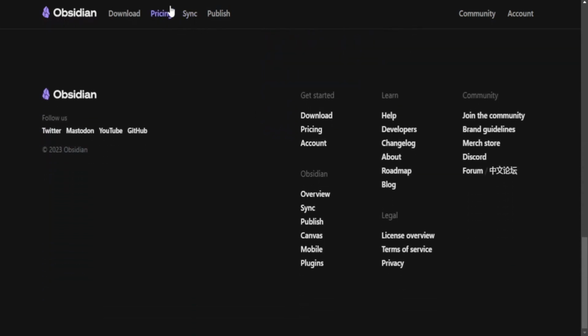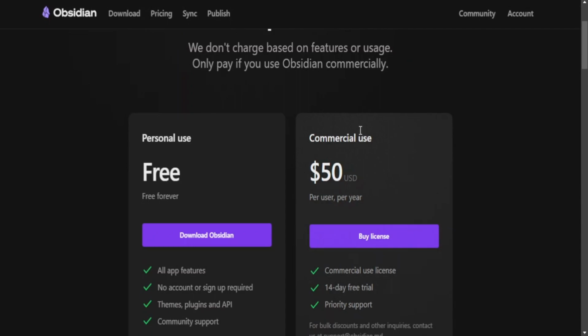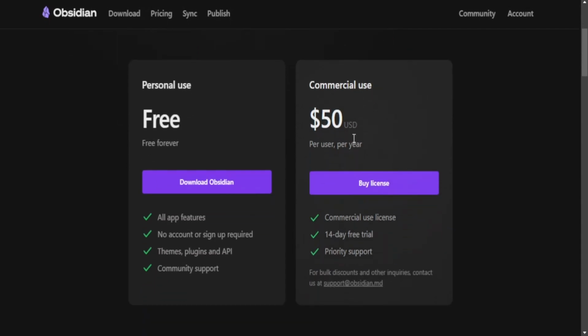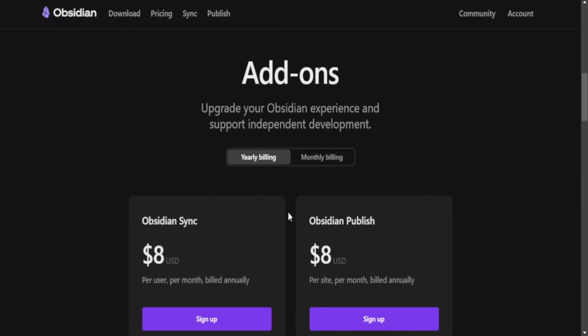Pricing. Notion has a freemium model with a limited free plan and a paid subscription for additional features, increased storage, and collaboration tools. Obsidian offers a free core app with basic functionalities. Some advanced features may require a paid subscription to support ongoing development.